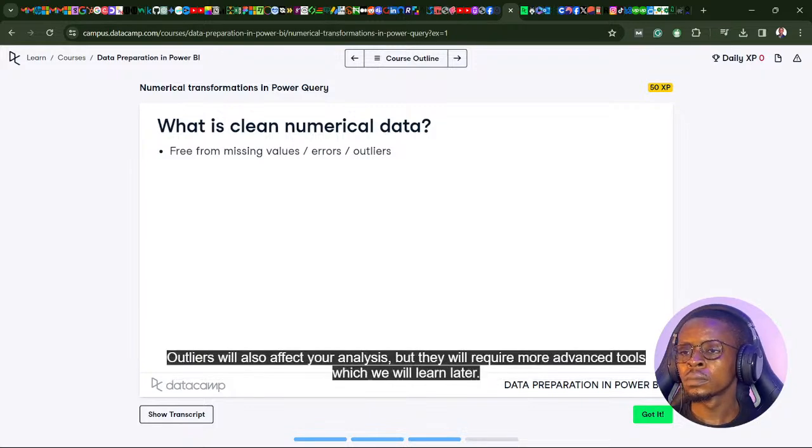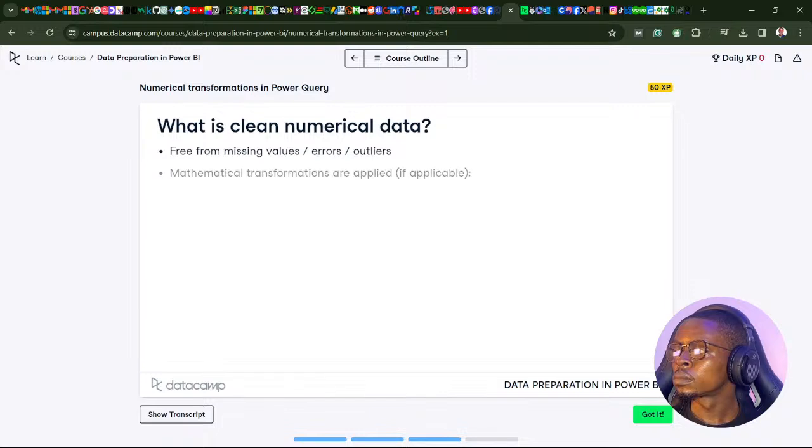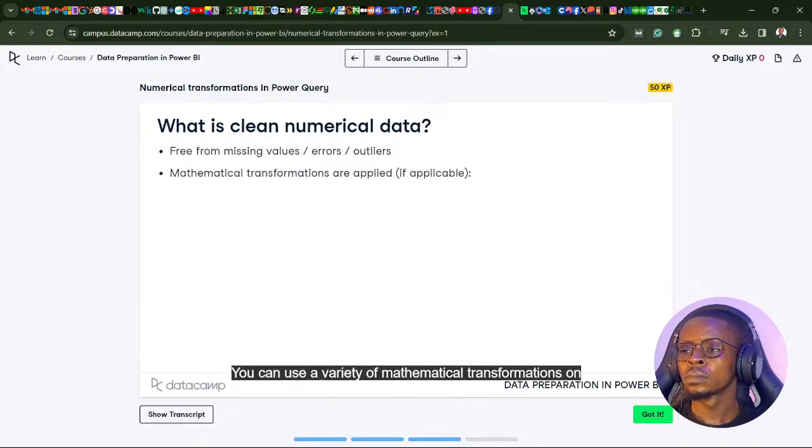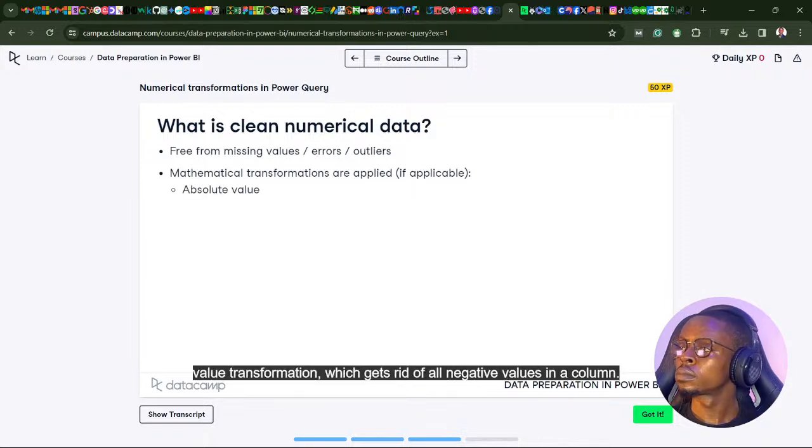Outliers will also affect your analysis, but they will require more advanced tools, which we will learn later. You can use a variety of mathematical transformations on your numerical columns if you had a good reason to apply them. The most useful of these transformations will likely be the absolute value transformation, which gets rid of all negative values in a column.